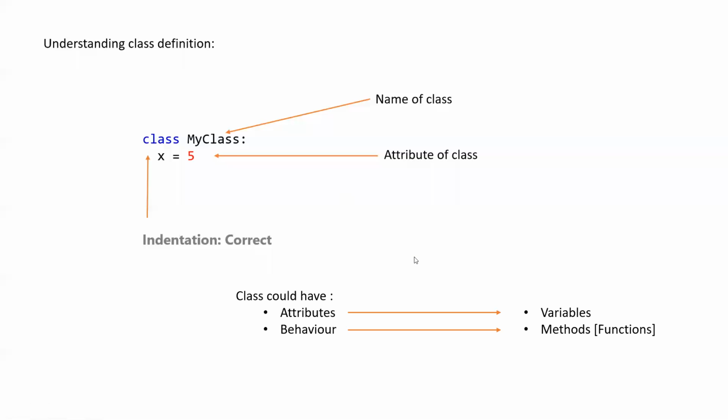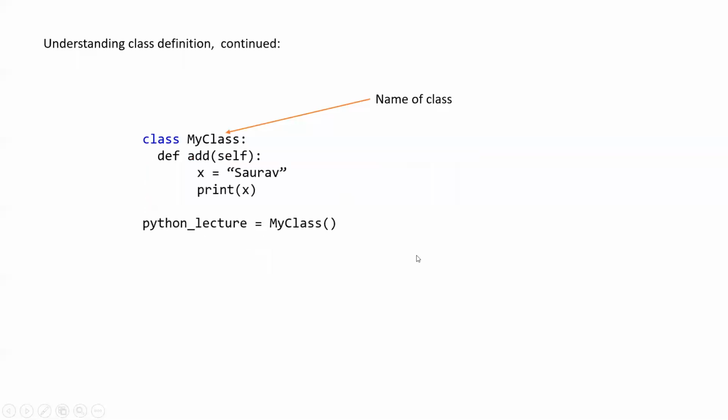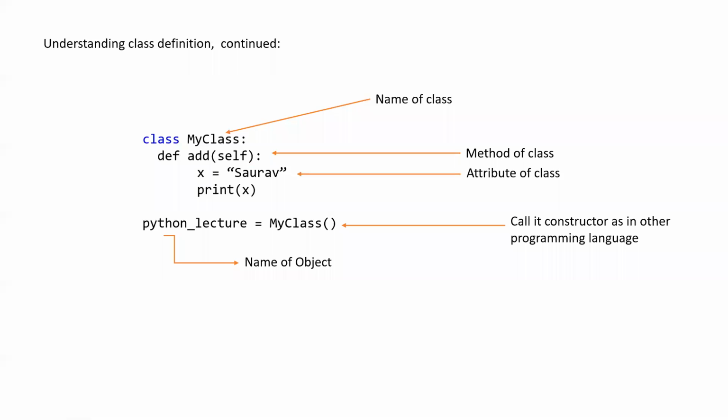It is what it is, a function. We discuss in the next screen how everything is defined. Again, this is the name of the class, x is equal to Saurabh is the attribute of the class, and the definition add, the function add, is the method of the class. Python lecture is the name of the object, and my class is the constructor of the programming language. We will come to the constructor in more detail today.